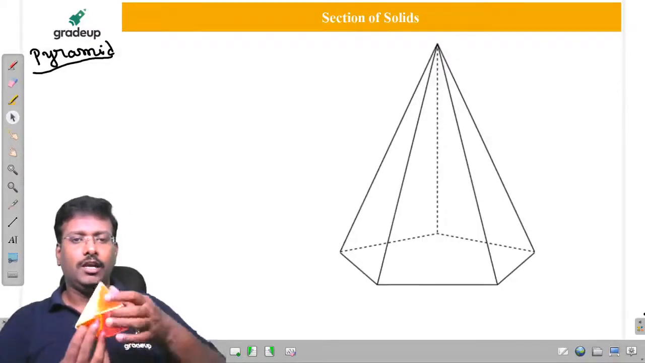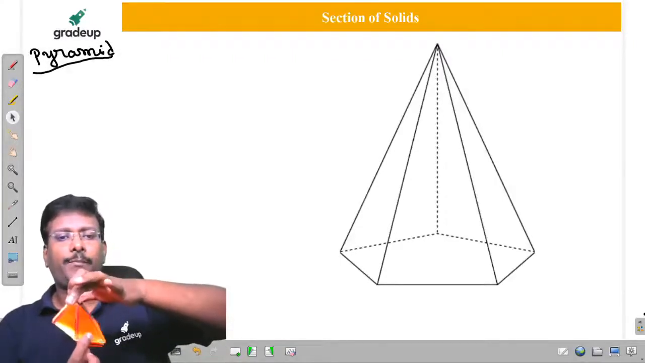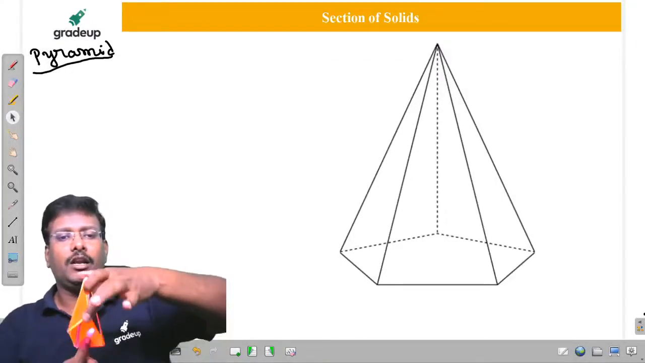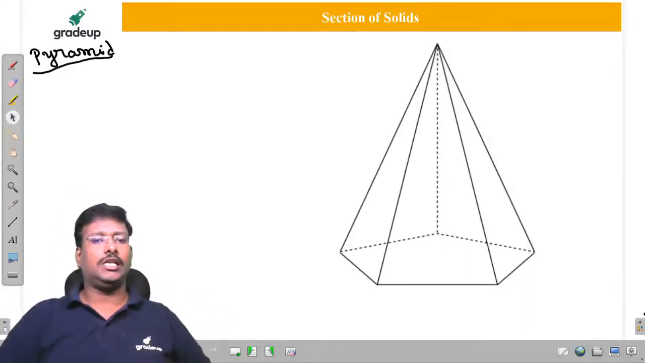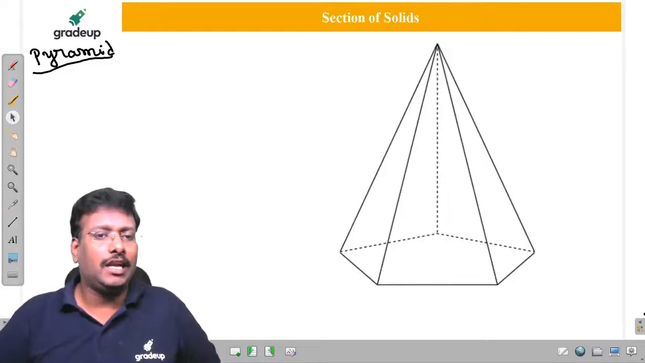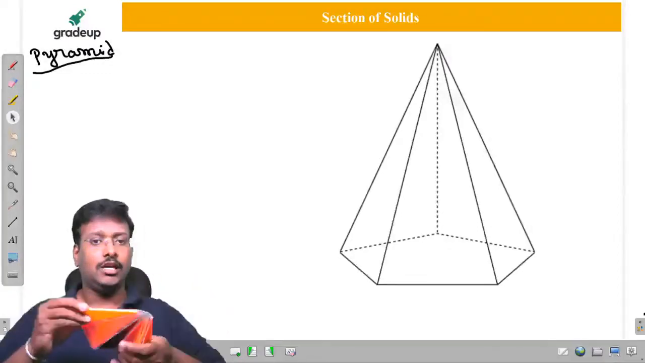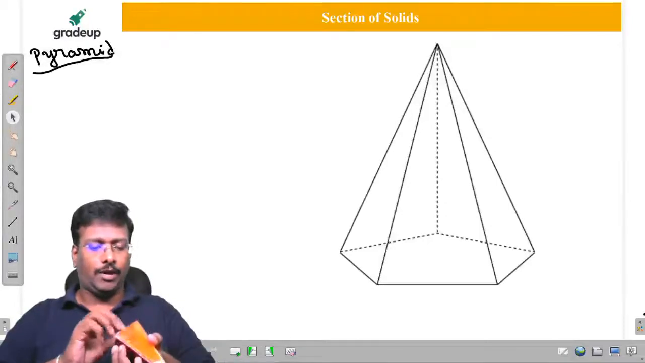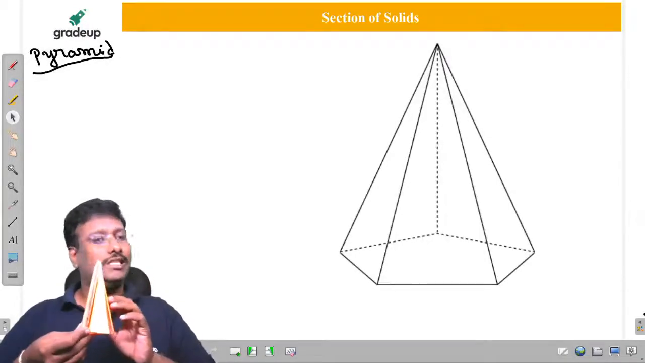So here, observe my dear friends, what is the shape of it? It is a pentagon. The base is a pentagon. Other view is a triangle. So this is also considered. The pyramid consists of isosceles triangles, but one view is the polygon, other view is a triangle.